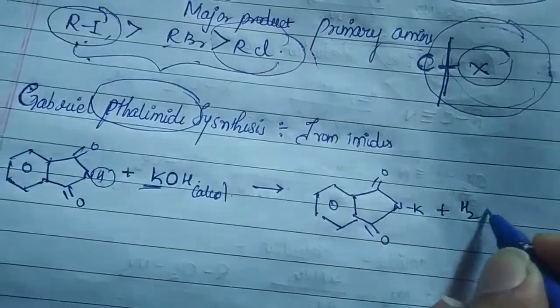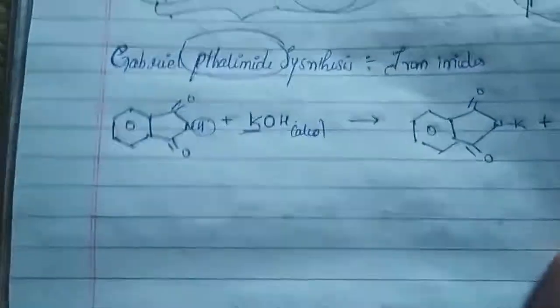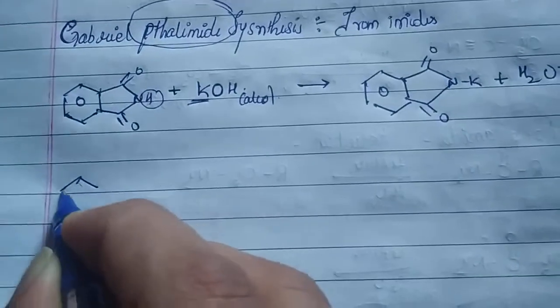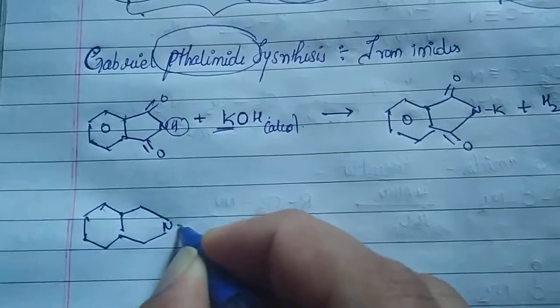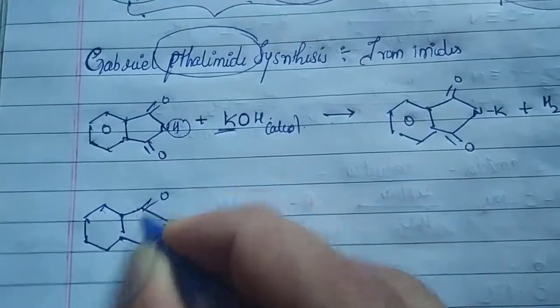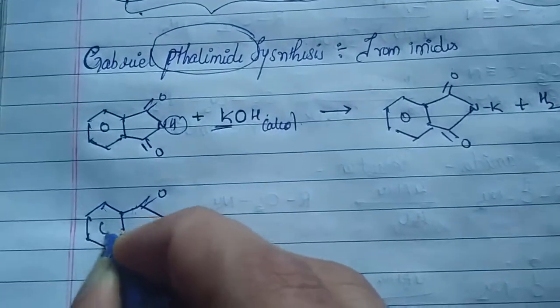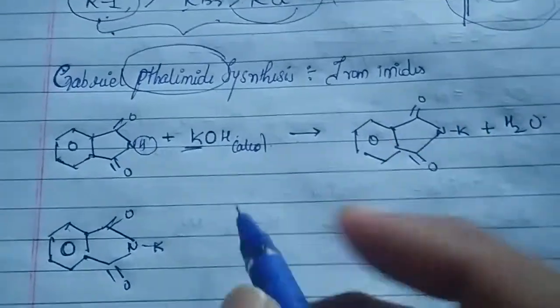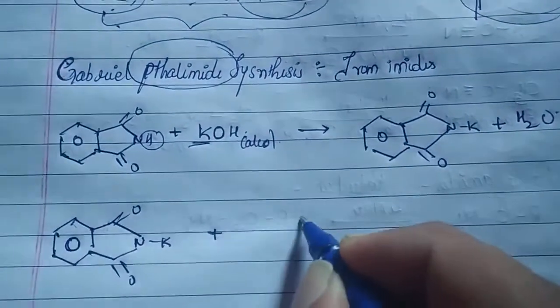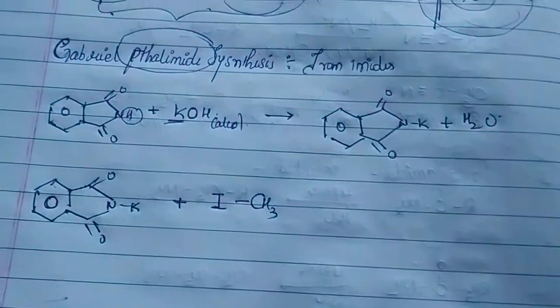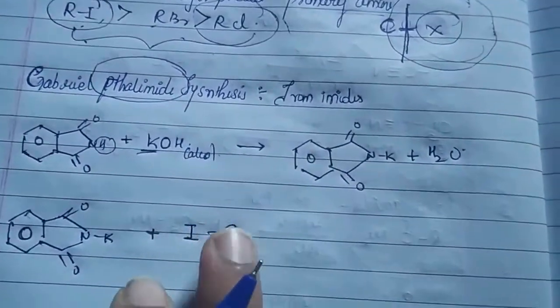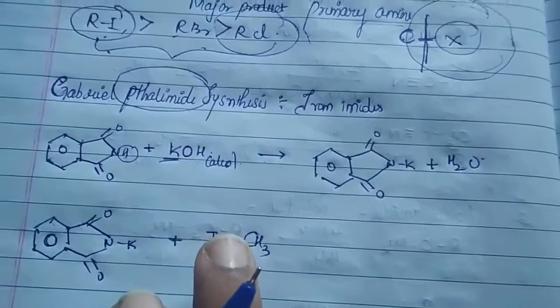plus H2O. Yes. Now what happens? Now this part, that is N K double bond O, with the benzene ring, will react with your alkyl iodide, or we can say alkyl halide. In this case I have chosen methyl iodide. Why iodide? Here also we want the cleavage of the C-X bond, which is easily available.